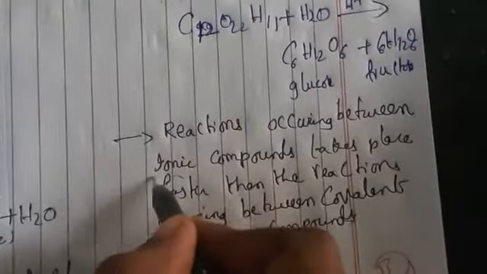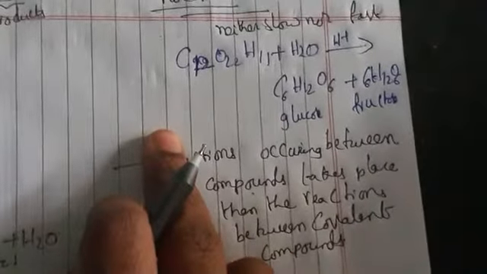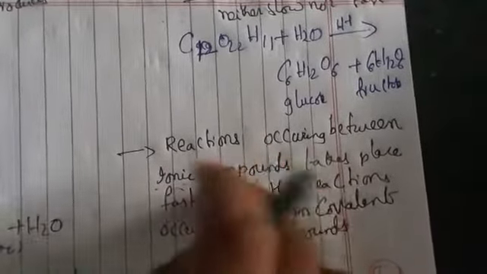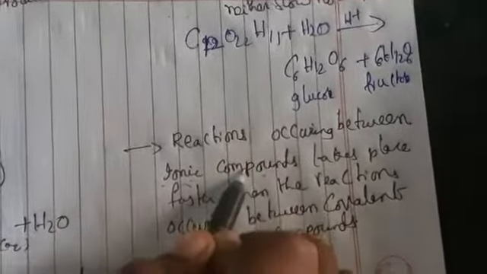So what is ionic here? Ionic is nothing but, for example, NaCl if you have taken. It is divided into Na plus and Cl minus. So those types of compounds we can say are ionic compounds.